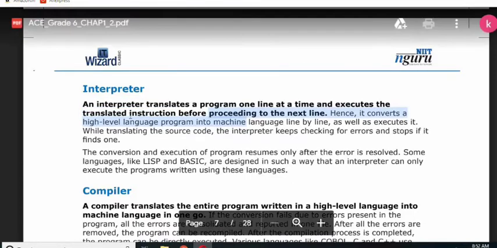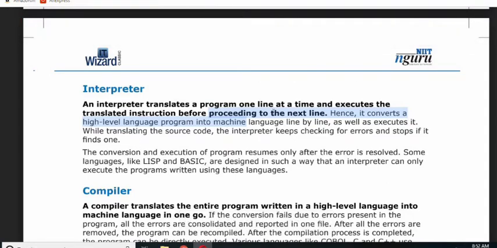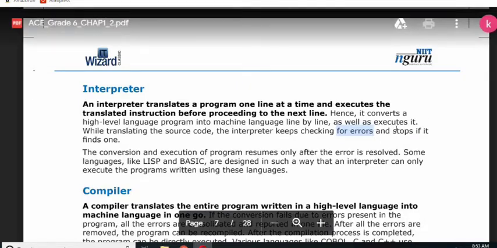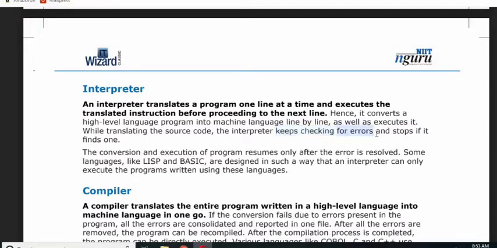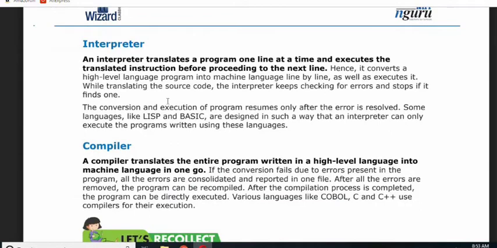So it was a bit time consuming. And when it shows an error, for example you have an error in the second line, the computer says that there is an error, and your conversion stops. It just stops the conversion and tells you to first correct your error. So this was a bit time consuming, and it is not in much use.